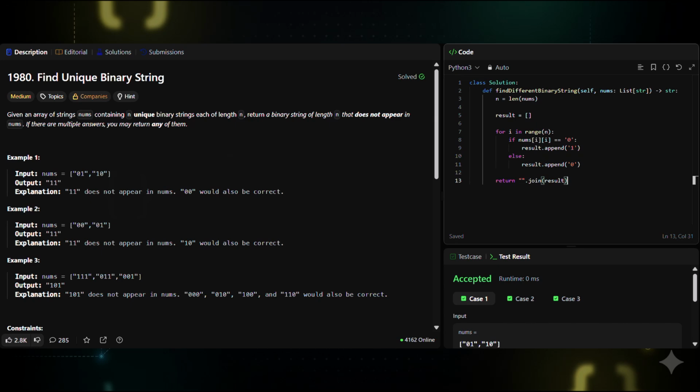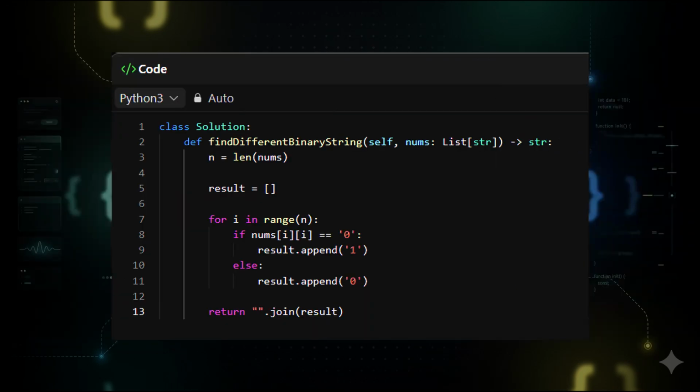Why interviewers love this problem? It tests whether you can recognize construction problems, apply mathematical reasoning, and avoid brute force search. Strong candidates say something like, "We construct a string that differs from each input string at the diagonal index, ensuring uniqueness." That explanation signals deep algorithmic thinking. Similar pattern problems. This idea appears in Cantor diagonalization problems, constructive algorithms, and bit manipulation tricks. These patterns show up in Google-level interviews.